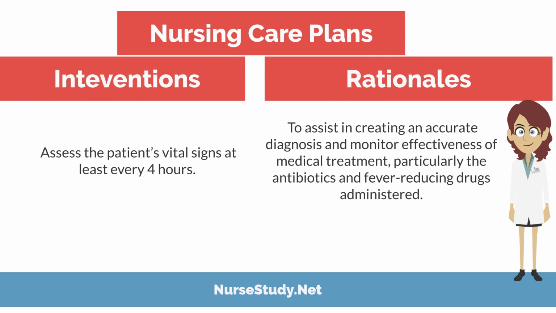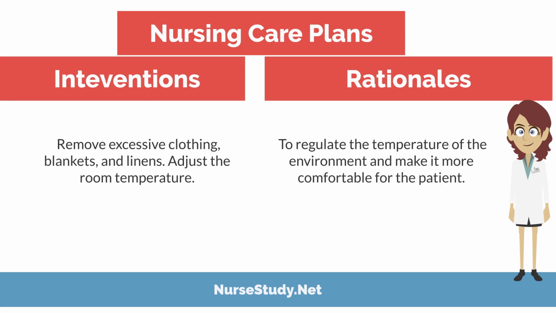Intervention: assess the patient's vital signs at least every 4 hours. Rationale: to assist in creating an accurate diagnosis and monitor effectiveness of medical treatment, particularly the antibiotics and fever-reducing drugs administered. Intervention: remove excessive clothing, blankets, and linens. Adjust the room temperature. Rationale: to regulate the temperature of the environment and make it more comfortable for the patient.